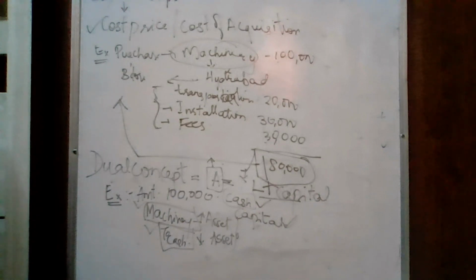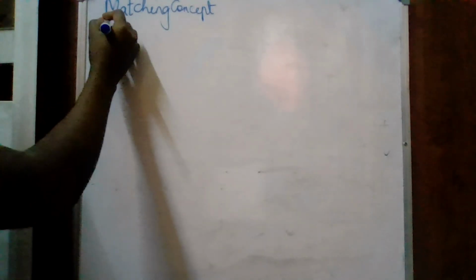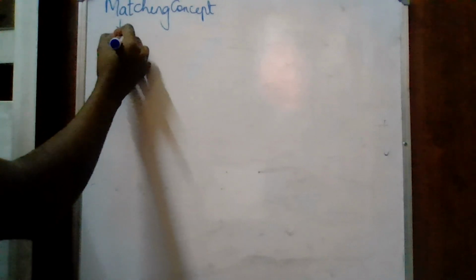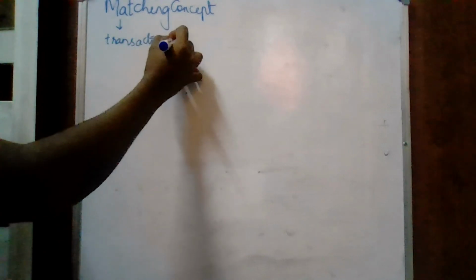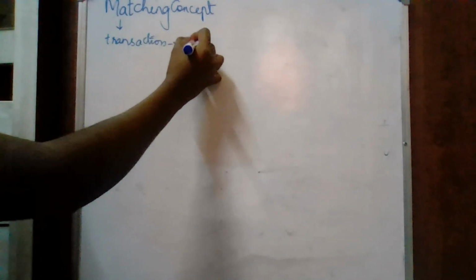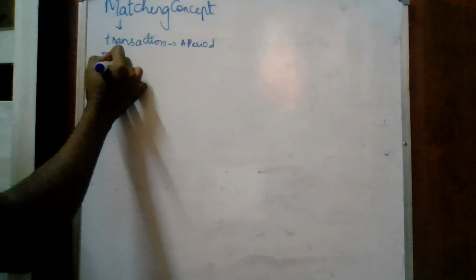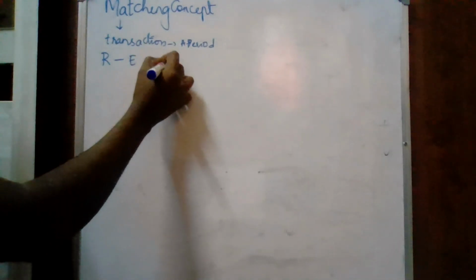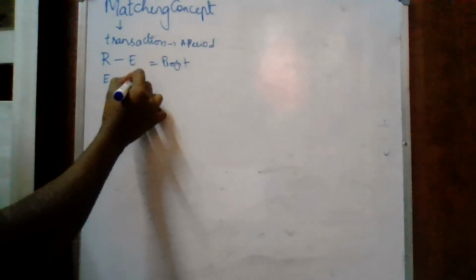Next we have the matching concept. In the matching concept, first of all the transactions should be recorded. During the accounting period, whatever transaction is entered, you have to record it in your accounting period. It should be recorded in the books of accounts. And how do you get profit? Your revenue minus expenses, you will get profit. Or if there is more expense and less revenue, you tend to get a loss.